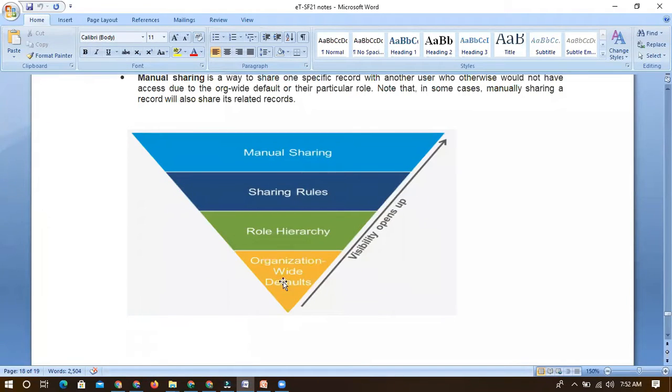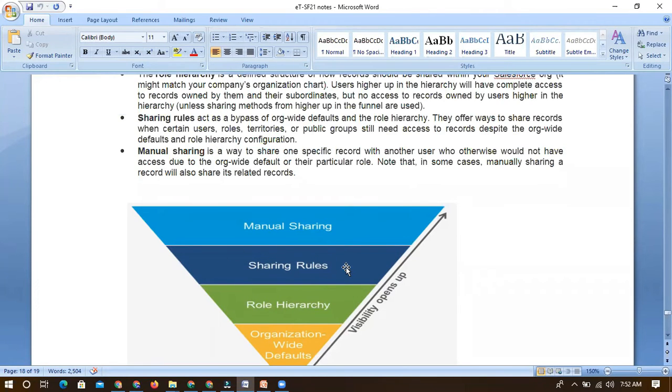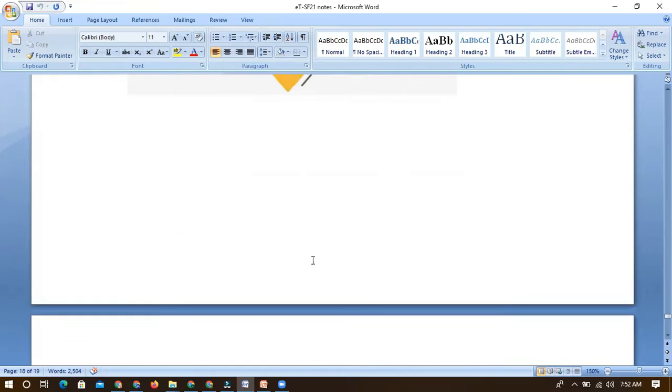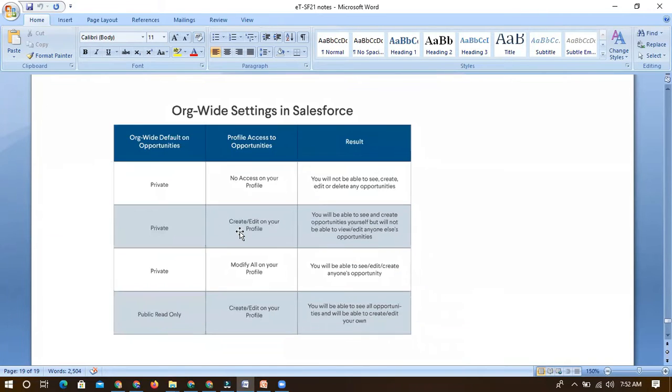The visibility opens up with organization-wide defaults. So this is the first level of access which we are giving for the record. If it is public, anyone can access. But if it is private, only owners can access. Role hierarchies, we can control through role hierarchy. So this will again act as an owner. If I have sharing rules based on some criteria, I can share the records, and through manual sharing also, without condition, we can share the records. So this is what we have discussed.